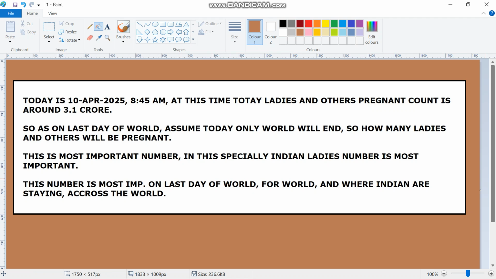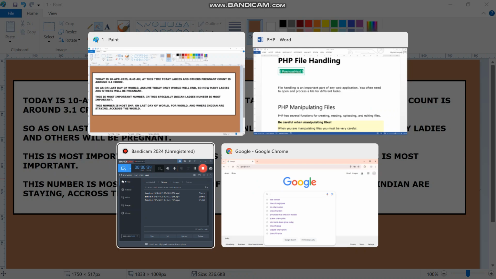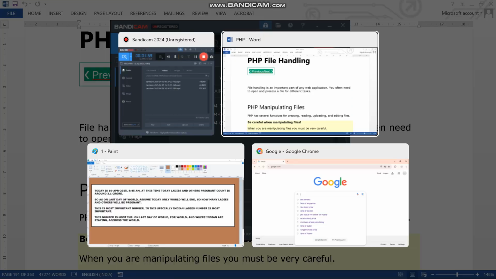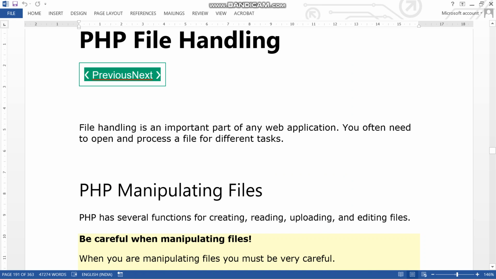Then one of the people asked why you have added this in PHP. That is what we are going to discuss today. What is this topic? So let's start this topic. It's file handling, right?